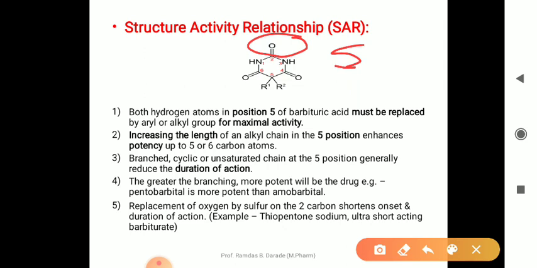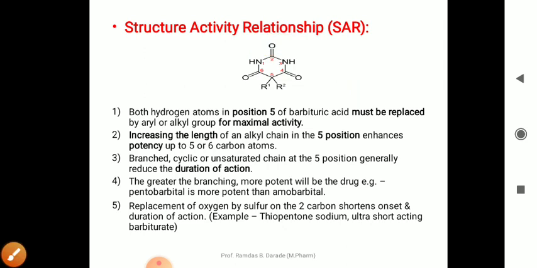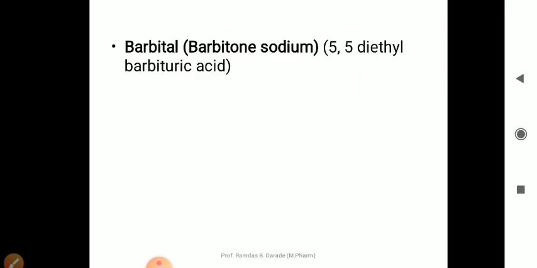Example, thiopental sodium, which is an ultra short acting barbiturate. In thiopental sodium, at the second position, instead of oxygen there is sulfur, and that sulfur is responsible for the short duration of action. Therefore they are classified pharmacologically as short acting or ultra short acting barbiturates.